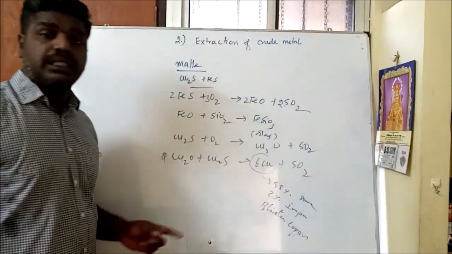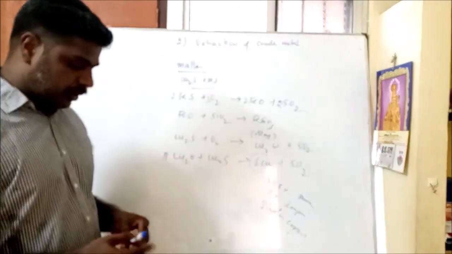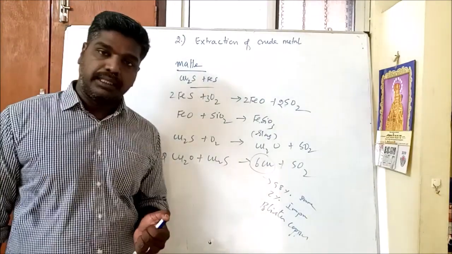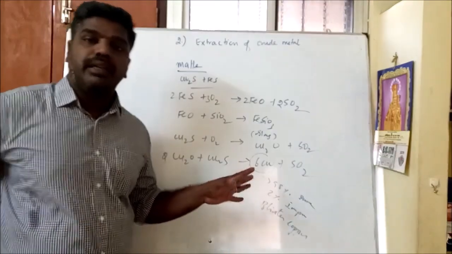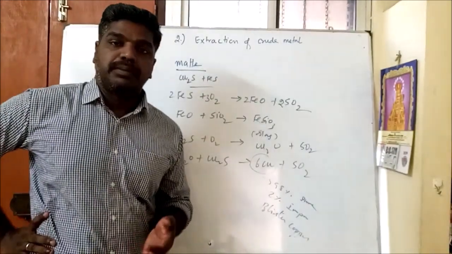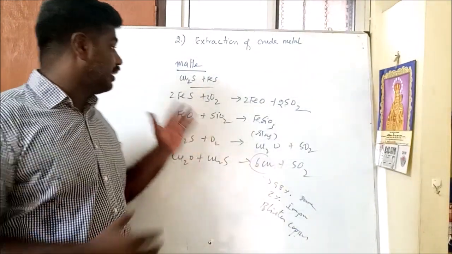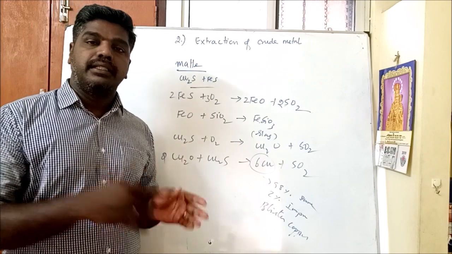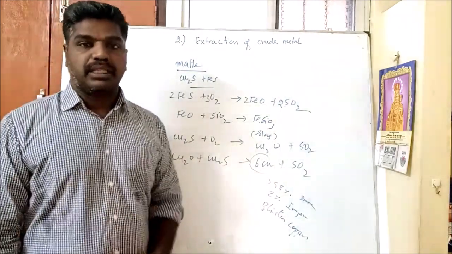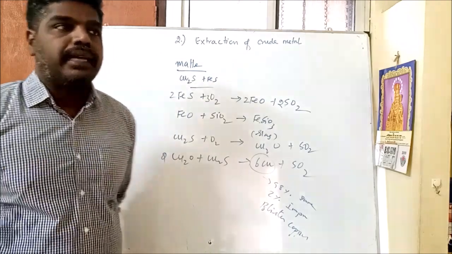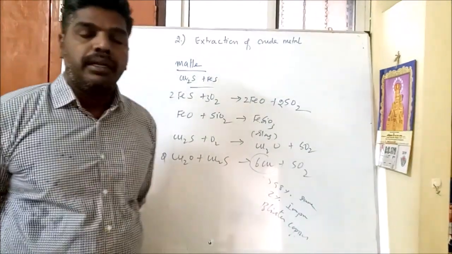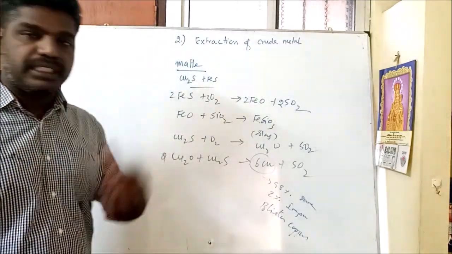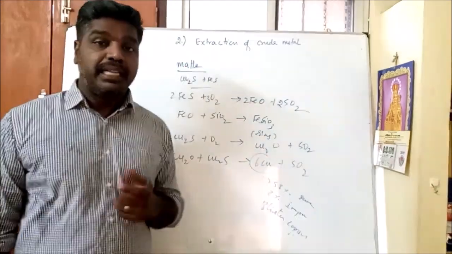This is a continuation of the fifth video. The fifth video tells about reduction of metal oxide to metal by using the smelting process. Those reactions, I have given you two examples, take place in a blast furnace. In the last example we saw how iron oxide is reduced to iron using carbon monoxide as a reducing agent. The hematite ore, after concentrating, is taken into a blast furnace because smelting takes place.